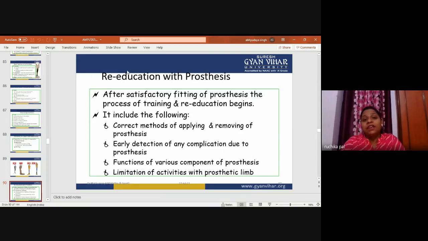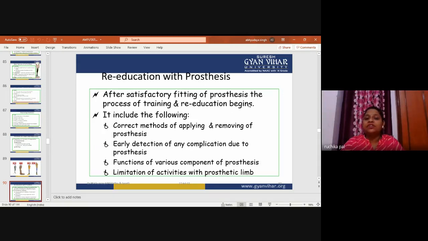Now, re-education with the prosthesis. This is the main, important part of the rehabilitation process after the amputation. This is very much necessary, as we need to re-educate the patient. If the patient has a lower limb amputation, we will go for gait training, and other conditions. So this is the re-education with prosthesis.